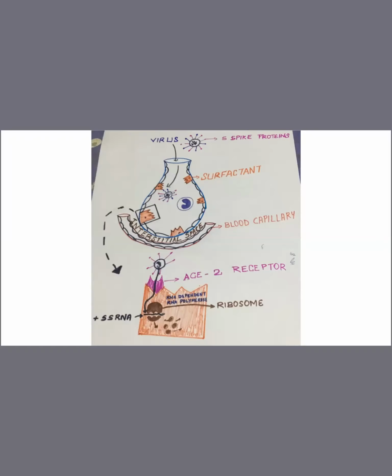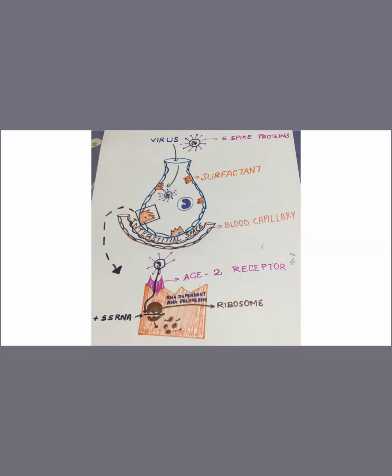So I have redrawn this surfactant cell again. It is a pneumocyte type 2 cell, responsible for the production of surfactant. Surfactant reduces the surface tension. Inside the alveoli, when any pressure comes, it reduces that tension. If pressure becomes too much, the alveoli will not be able to withstand that pressure, and collapse of the alveoli will happen.